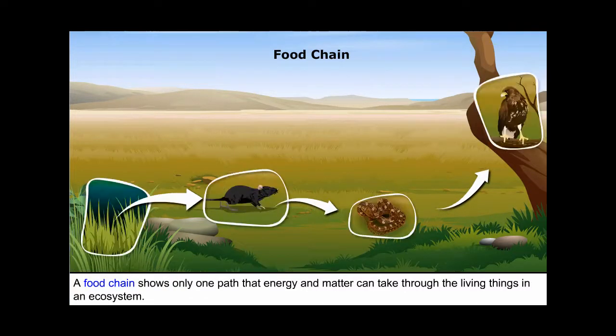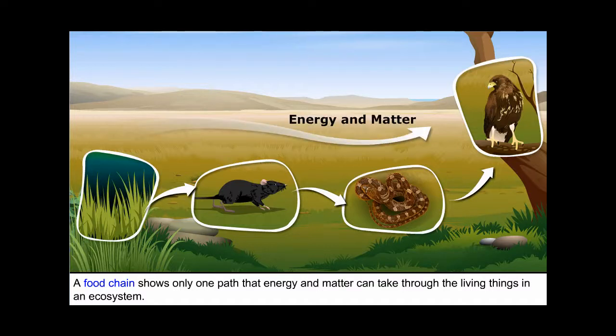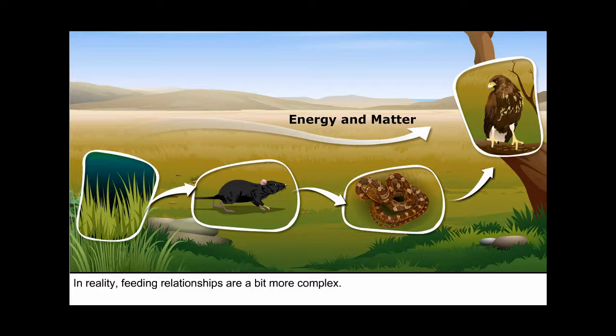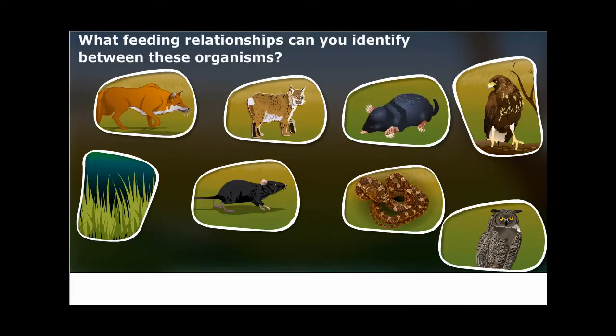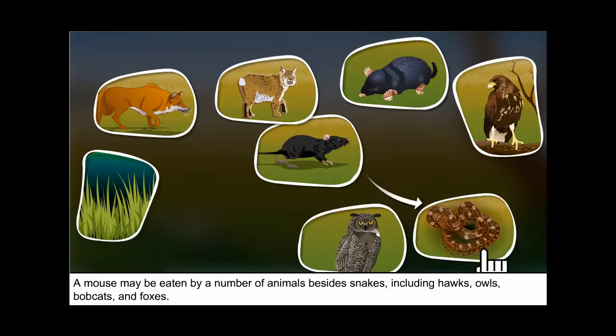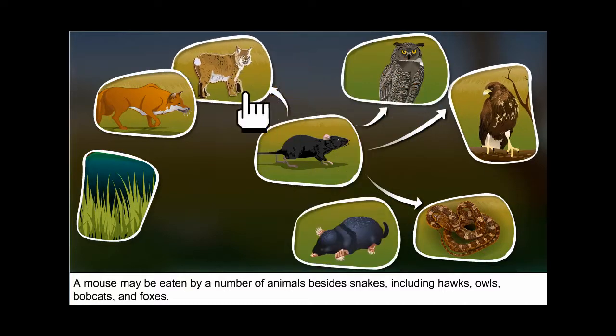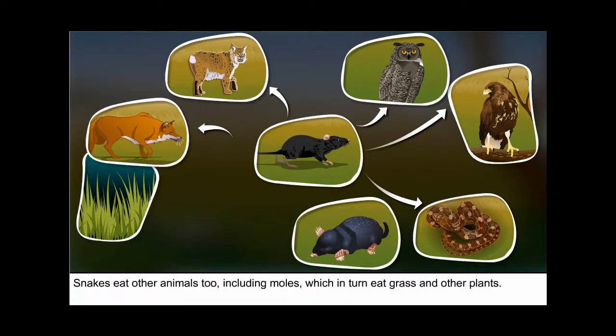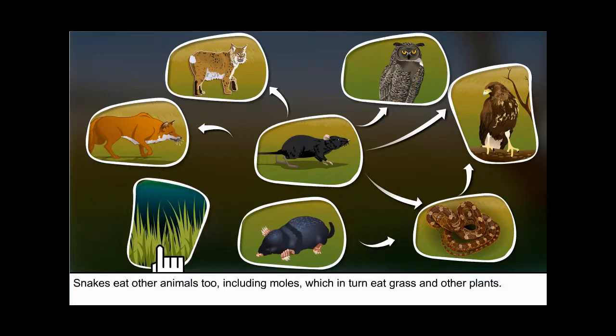A food chain shows only one path that energy and matter can take through the living things in an ecosystem. In reality, feeding relationships are a bit more complex. What feeding relationships can you identify between these organisms? A mouse may be eaten by a number of animals besides snakes, including hawks, owls, bobcats, and foxes. Snakes eat other animals too, including moles, which in turn eat grass and other plants.